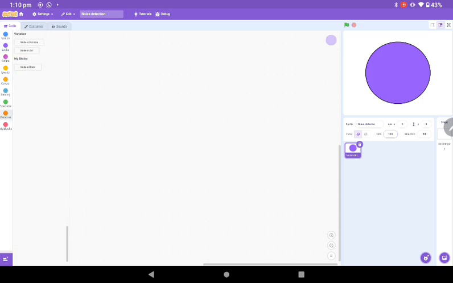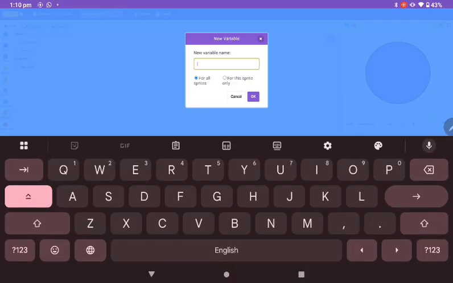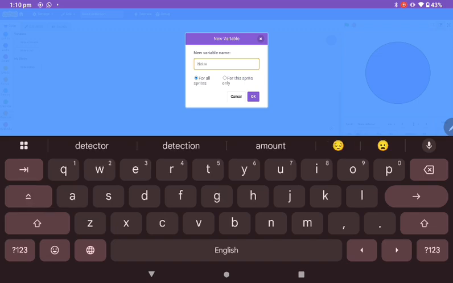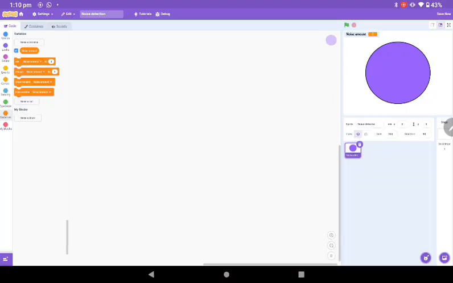First, let's go to variables and create a variable. Let's just name it noise amount. Okay, done. We just created that name so it helps us, and let's make a large readout of it.